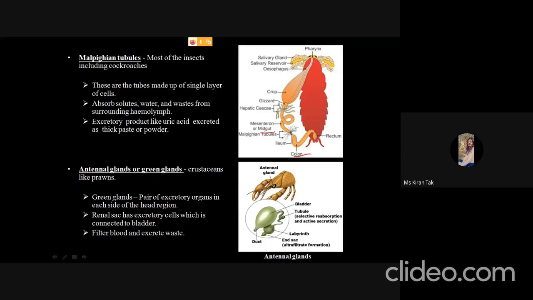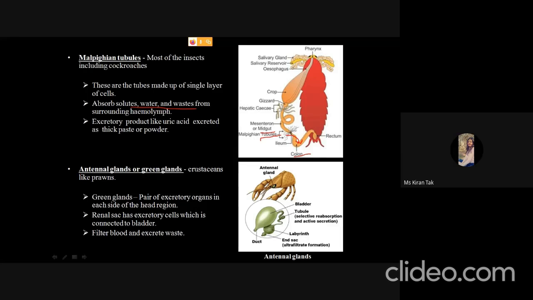Between the midgut and hindgut, Malpighian tubules are present. These Malpighian tubules are made up of a single layer of cells. This single layer of cells absorbs solutes, water, and waste from the hemolymph, and then secretes all of it into the colon.